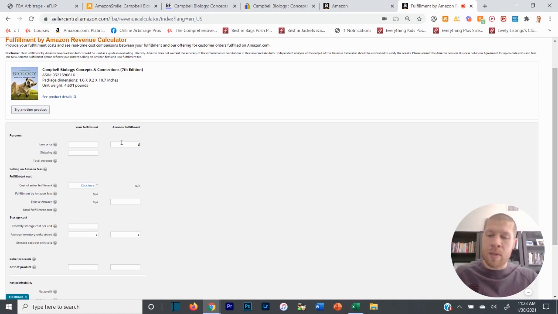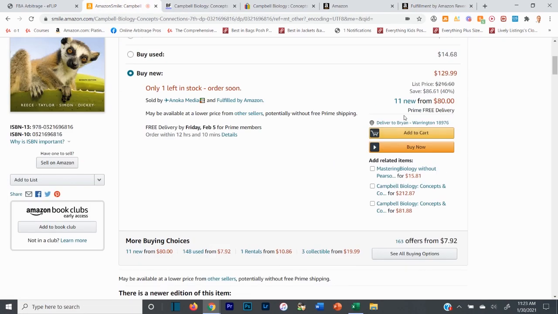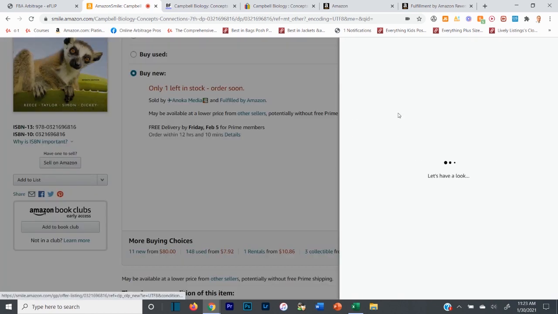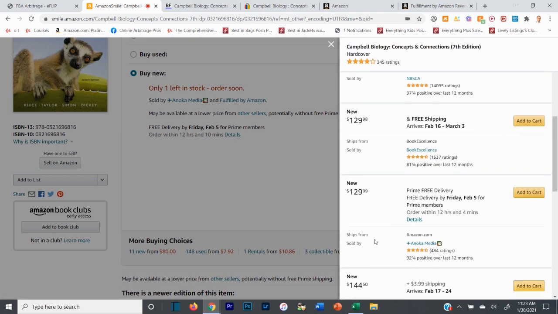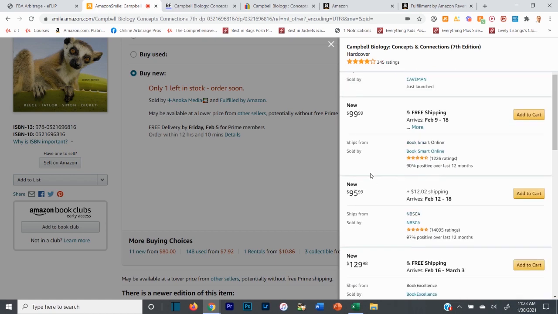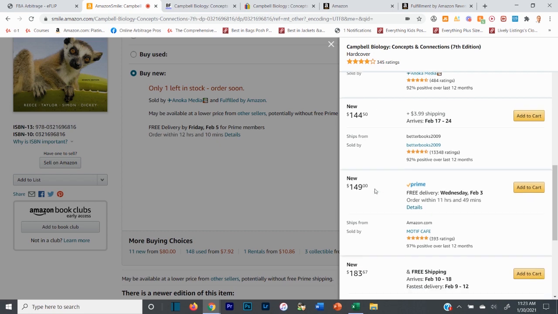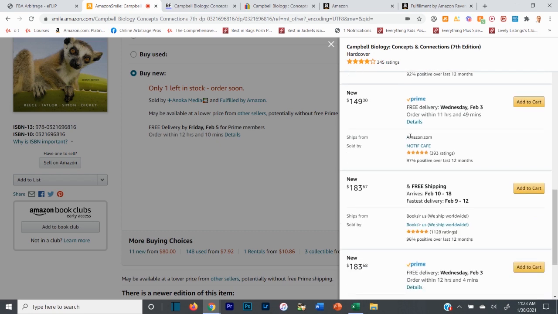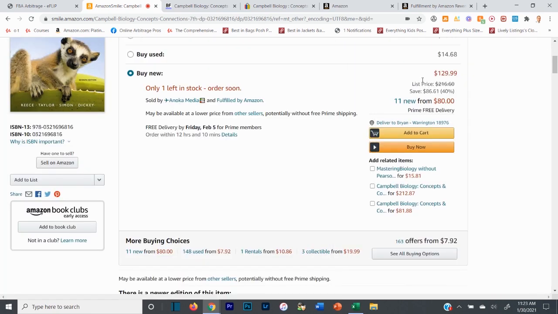So the item price is about 130, I think it was. 130, yes. And the other offers on this are probably a little bit lower, so we can go 11 new to check them if you really wanted to. So right after that, we have another 130, a 144, a 150, and then they go up from there. So chances are the buy box price will stay roughly the same, if not go up a little bit, because there's a number of other offers, Amazon included right here, a lot higher than the 130 price.